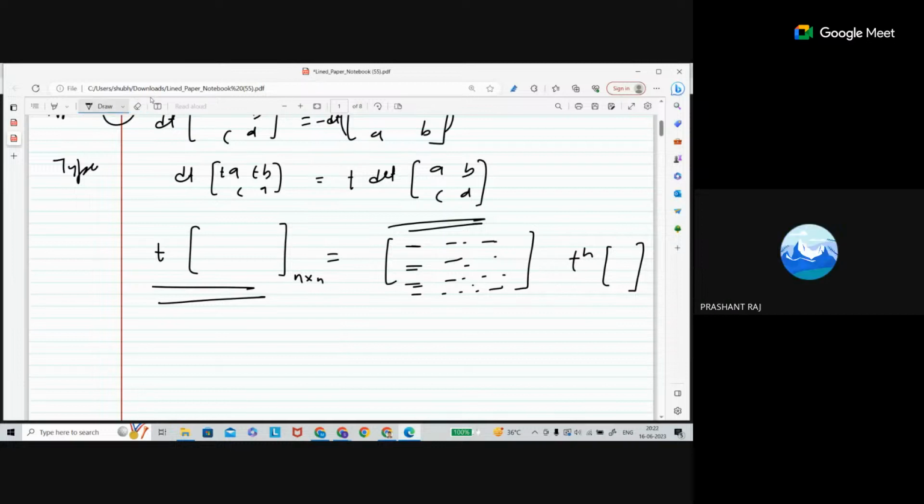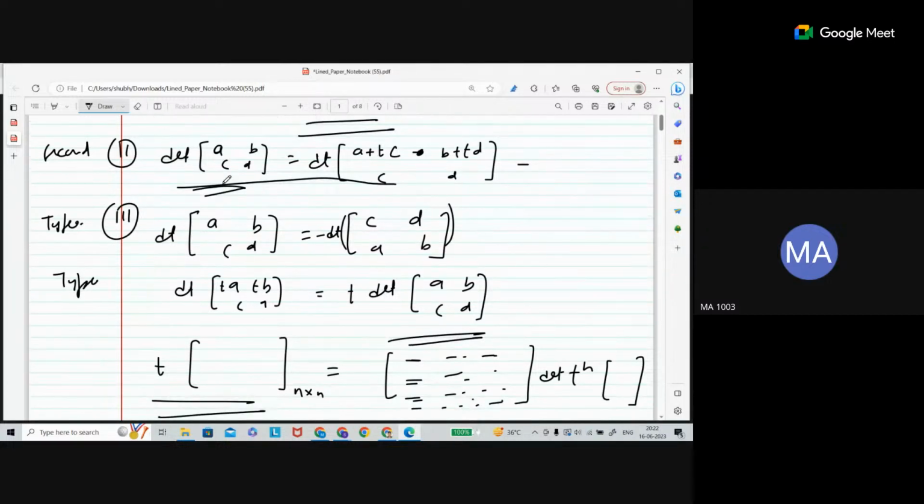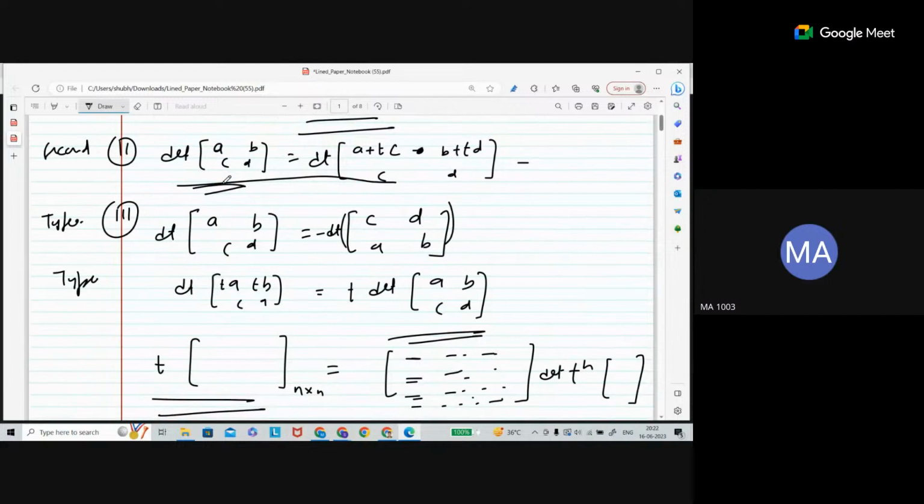And sir, what about column? Can't we multiply a column? Yes, these are called elementary row operations. They are exactly similar if you are doing them with column operations. The same operation, done column-wise, has the same effect, and you can think about why it is true. There is no change.